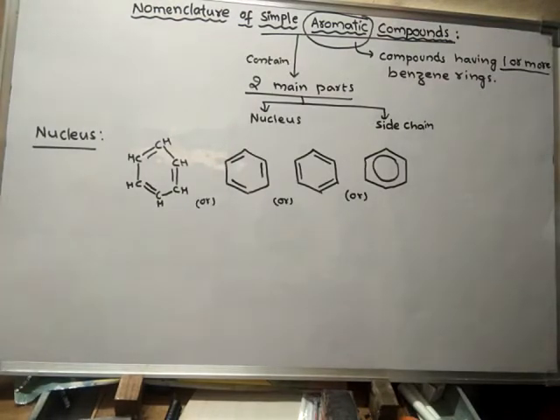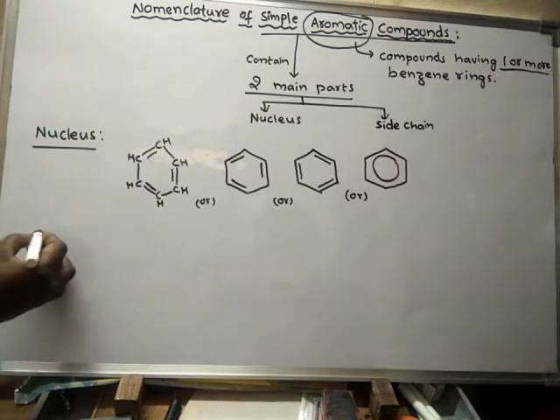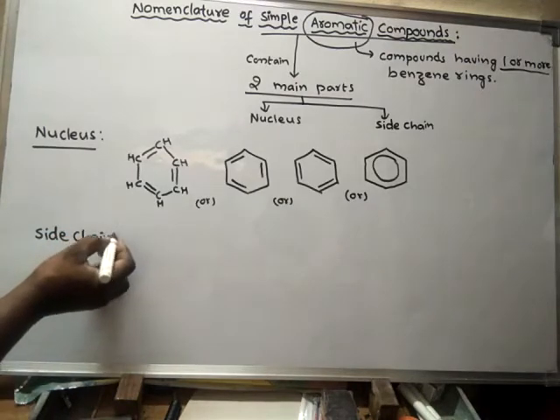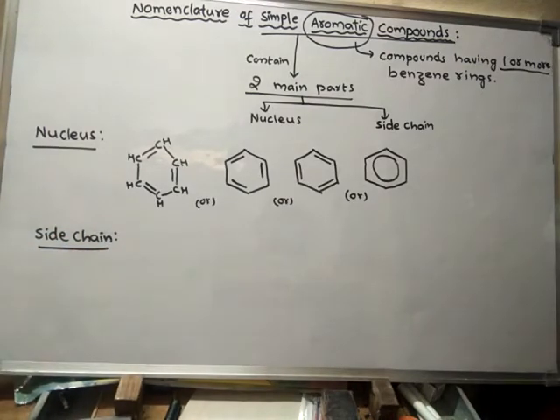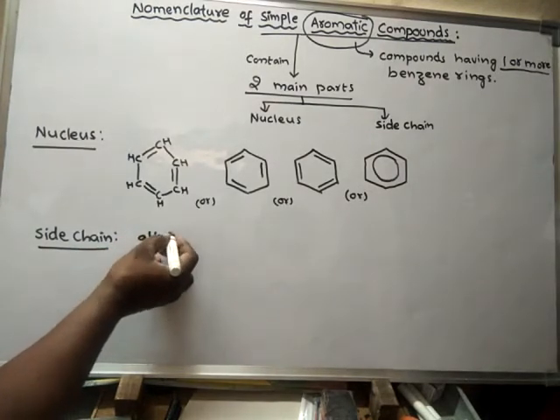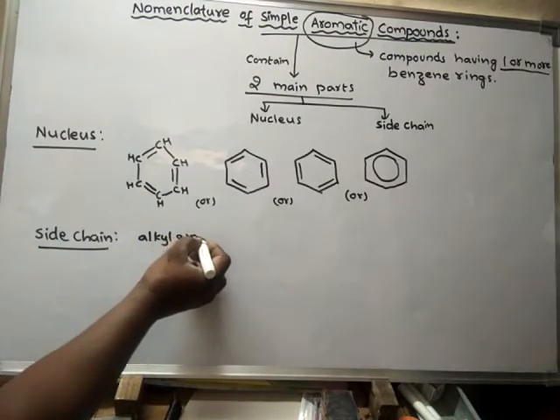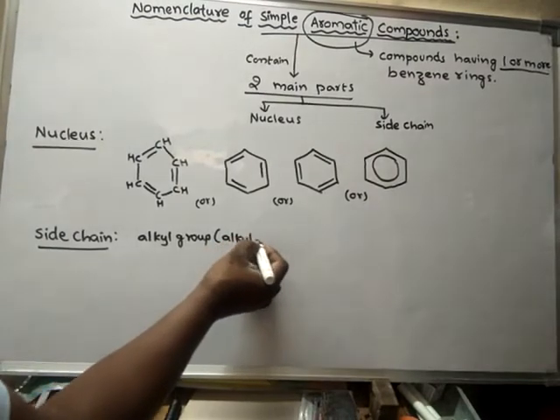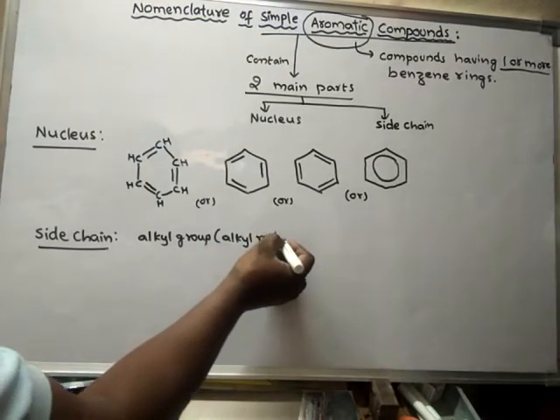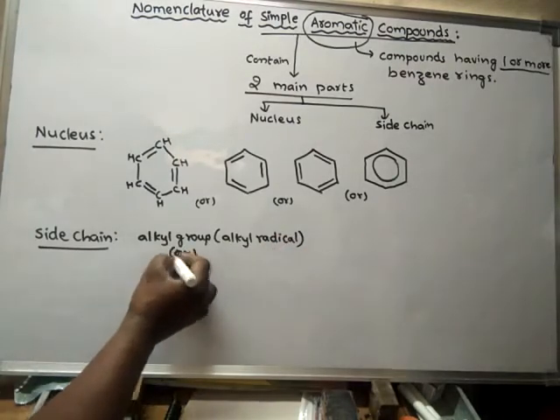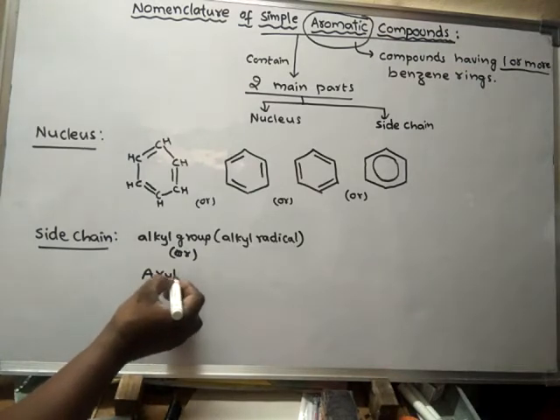Then what is side chain? Side chain means any alkyl group. It is also called as alkyl radical, or aryl group.